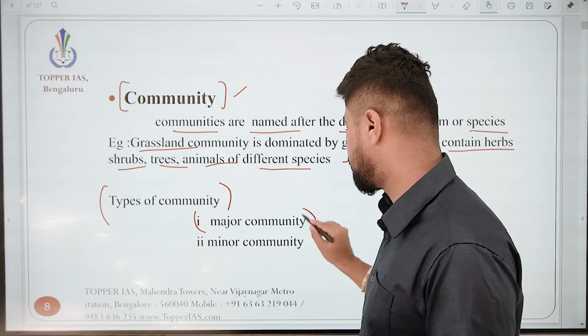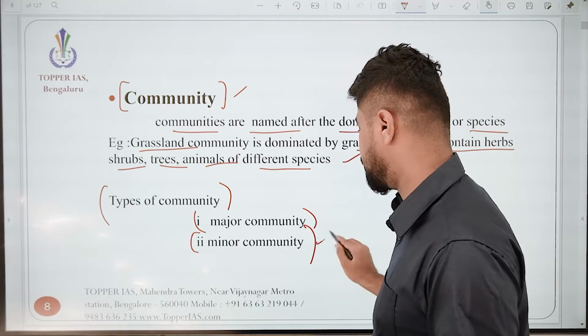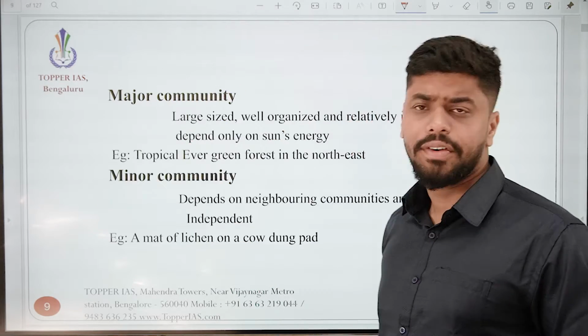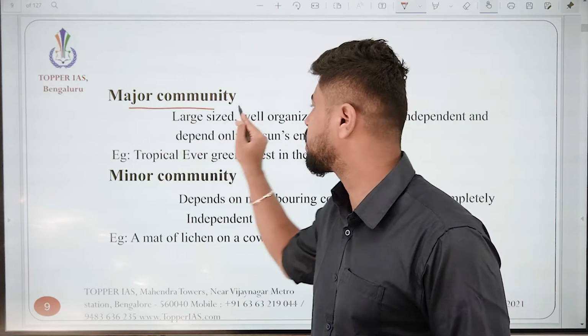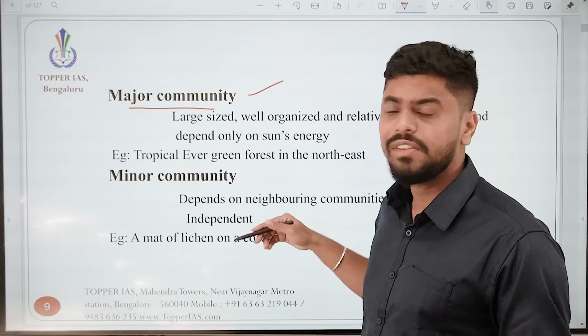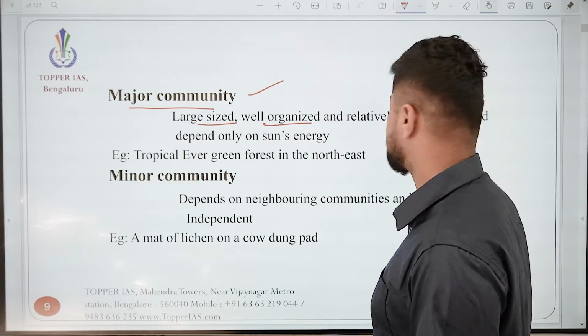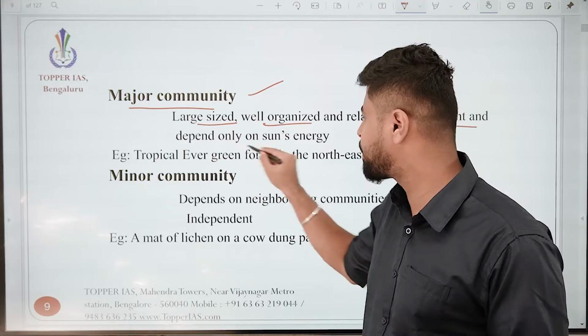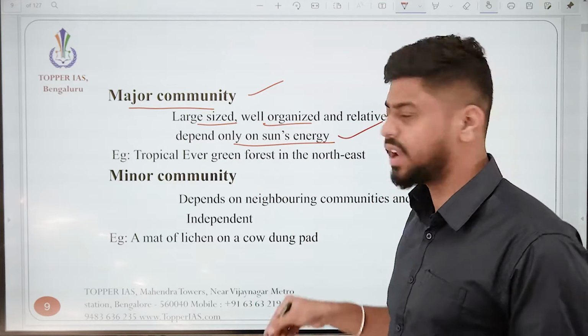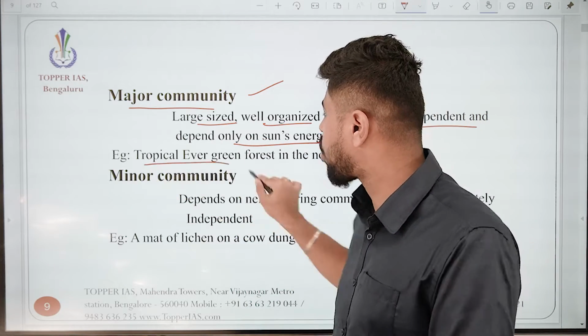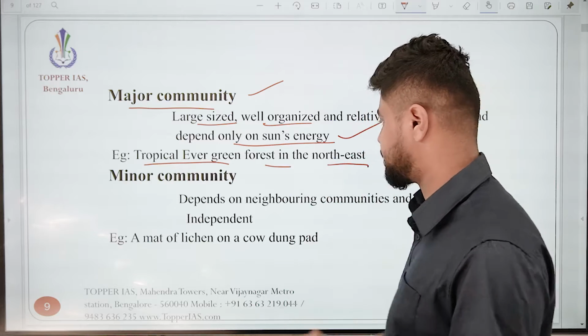Of these, you have two types of community. One is the major community, the second is the minor community. First we look at the major community. What is this major community? Very simple. It is large sized, well organized, and relatively independent, and it depends only on the sun's energy. For example, you have the tropical evergreen forest in the northeast.